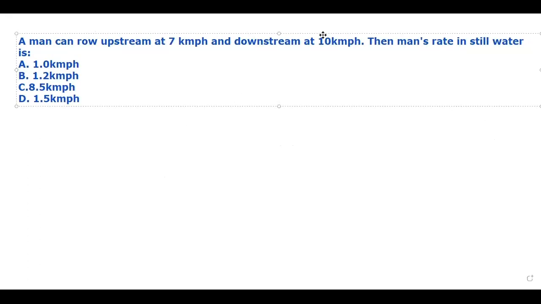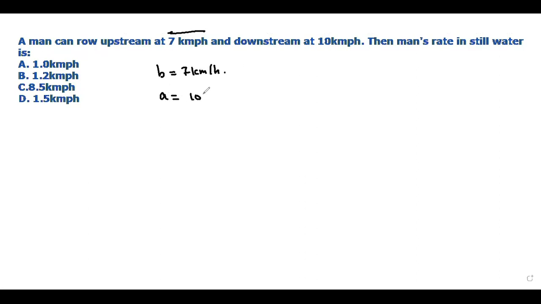All right, see this question. It is saying a man can row upstream at 7 km per hour and downstream at 10 km per hour. Then the man's rate in still water is, a very simple question. The upstream speed, represented by B, is 7 km per hour. The downstream speed, A, is 10 km per hour. We are told to find the man's rate in still water.